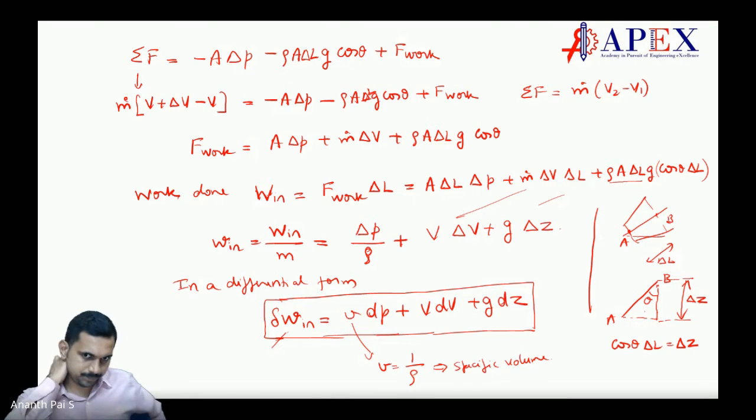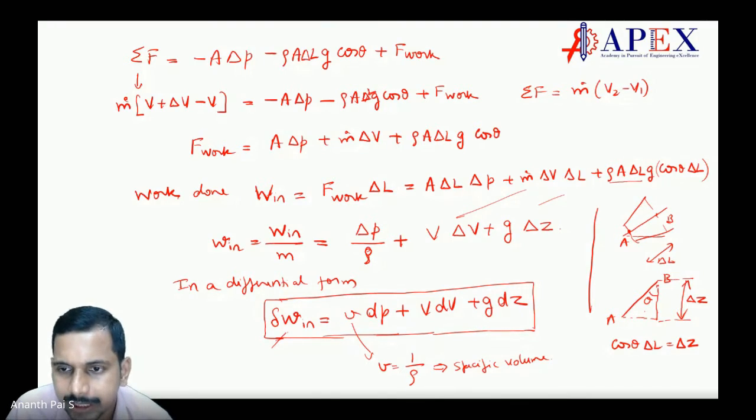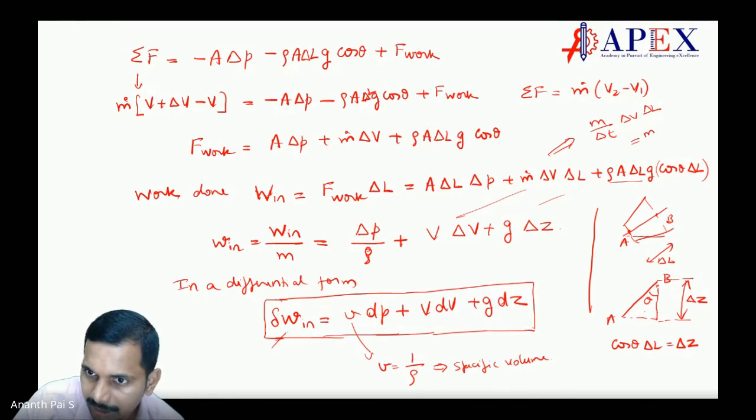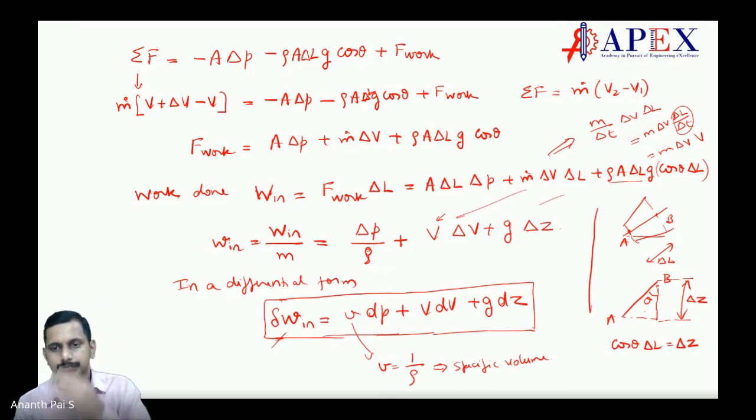So in that equation, M dot delta V delta L is there, right? Yes, delta V delta L. You changed M dot to dm by dt, right? So this can be written as M divided by delta T into delta V into delta L. This can be written as M into delta V into delta L by delta T. Correct. Delta L by delta T can be written as velocity. Okay, thank you, sir. That's how it comes.